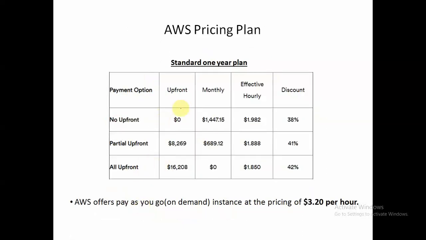So if we consider the standard Amazon Web Services pricing plan, then as you can see here, if we go for the on-demand instance, it will cost us $3.20 per hour. Whereas we can go for various upfront payment options such as no upfront, partial upfront, or all upfront. These are standard 1 year subscription plans. In the case of no upfront, as you see here, we don't have to pay any upfront fees, but since it is a commitment, we can avail a discount of 38% on the reserved instances. Similarly, 41% on partial upfront, 42% on all upfront. So as we can see, as the upfront commitment increases, our discount also increases.